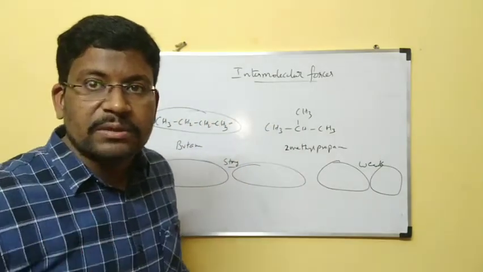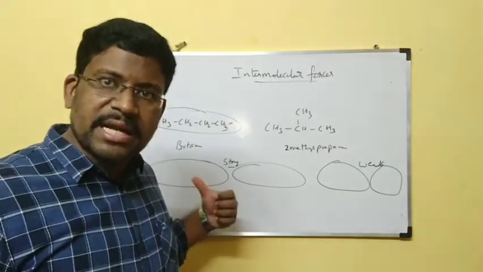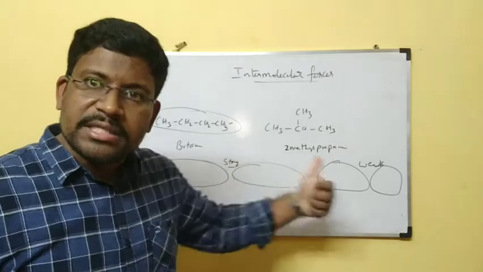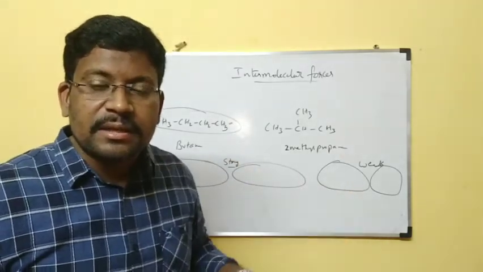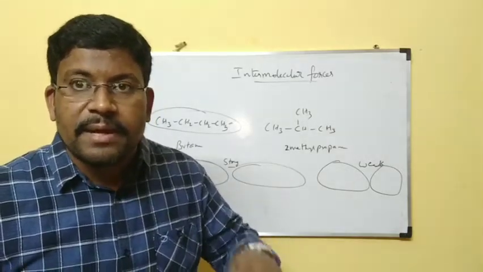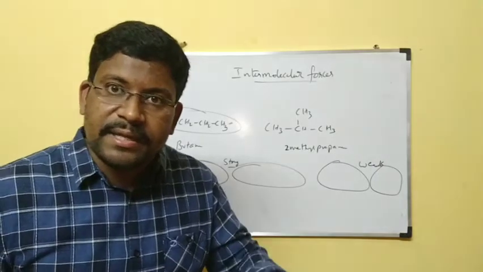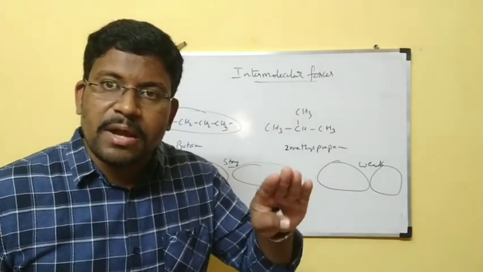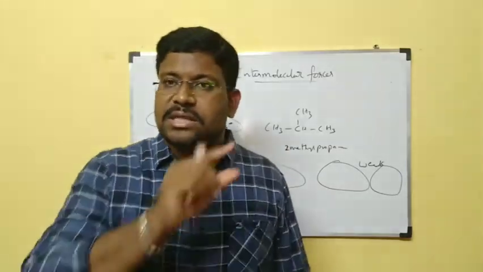So the final conclusion is, this one is held by van der Waals forces only, and this one is also held by van der Waals forces. But when branches are increased, those van der Waals forces are also getting weak, and the molecule's boiling point is getting decreased. That is the thing.